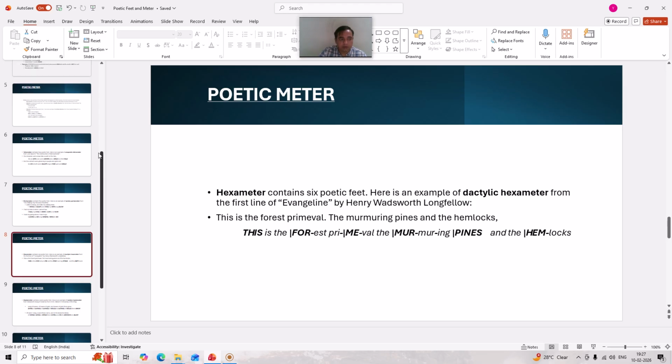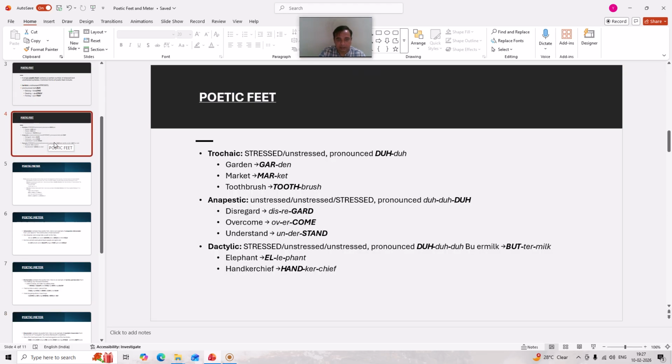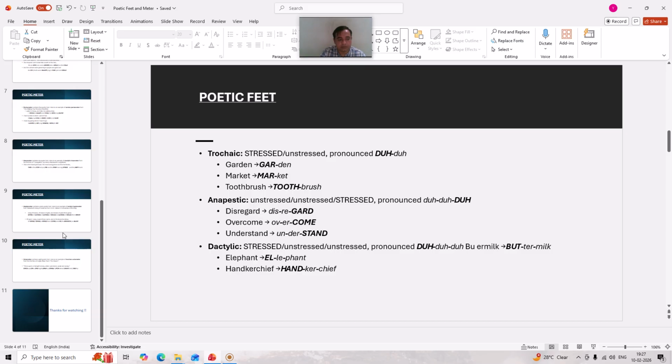As we have already seen in the analysis of poetic feet, dactylic means a poetic foot in which three syllables are found in a particular association, that is, one stressed syllable followed by two unstressed syllables.